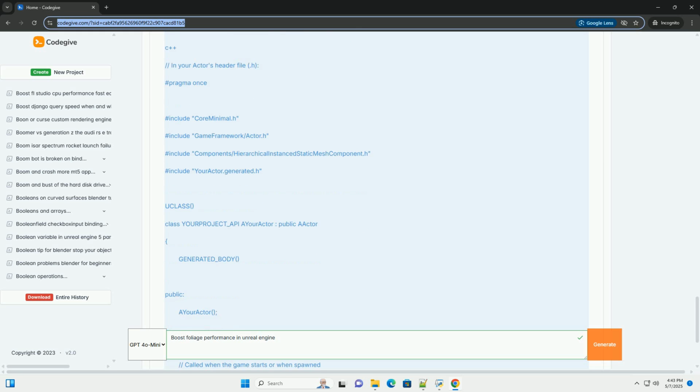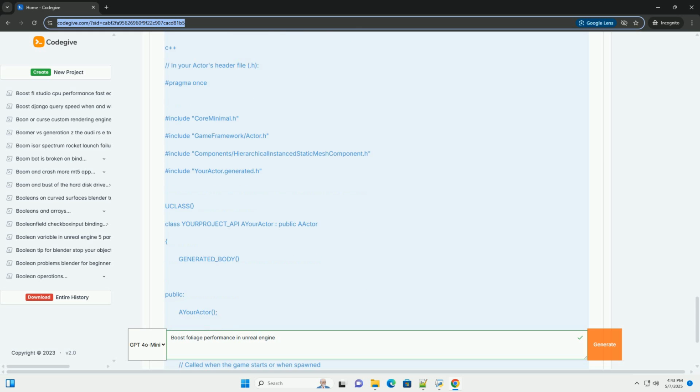3. Profiling and debugging. Unreal Engine Profiler: use the Unreal Engine Profiler, accessible through the window menu, to identify performance bottlenecks. The profiler provides detailed information about CPU and GPU usage, draw calls, memory allocation, and other metrics. Stat commands: use the stat commands in the console to display real-time performance statistics.